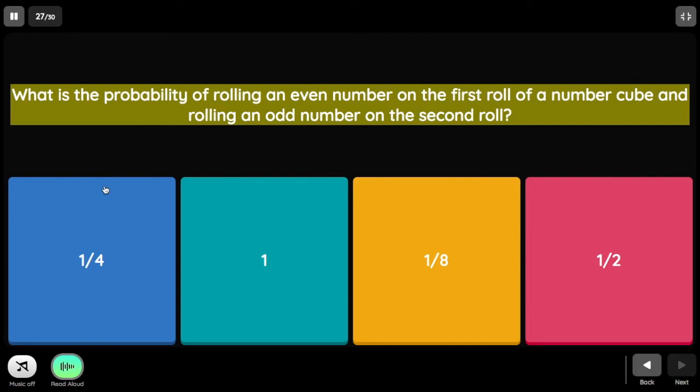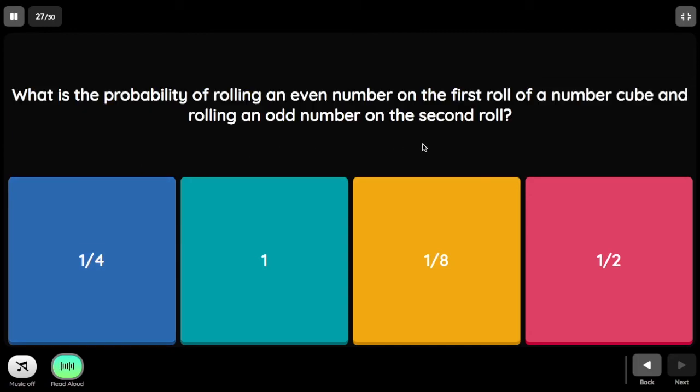What is the probability of rolling an even number on the first roll of a number cube and rolling an odd number on the second roll? Even numbers 2, 4, 6, that is 3 out of 6 or 1/2. And odd numbers 1, 3, 5, that is 3 over 6 or 1/2. So 1/2 times 1/2 is equal to 1/4.